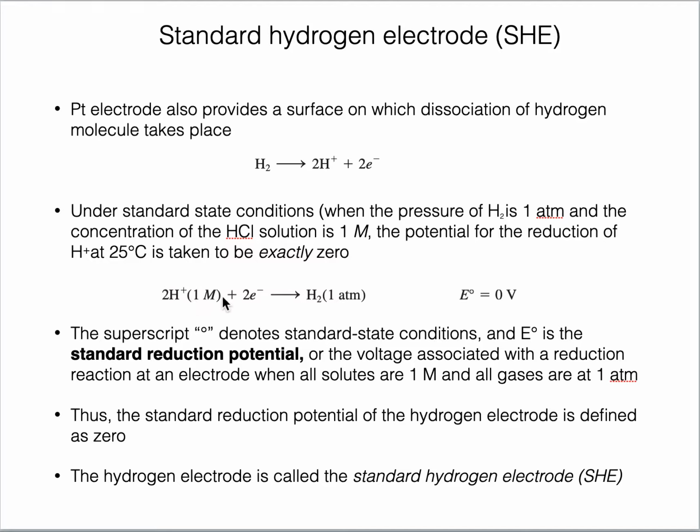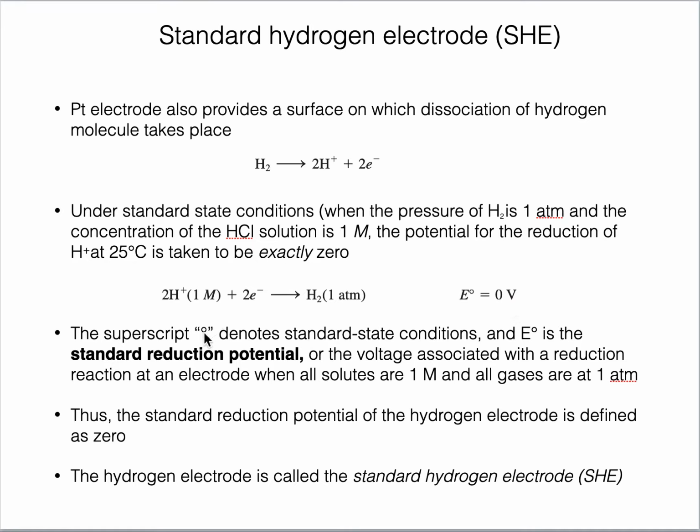Particularly for a reduction reaction, if it is taking place at standard conditions, then this is known as standard reduction potential. What do we call it? Standard reduction potential. We use the word reduction because here for this reaction the reduction is happening. So the standard reduction potential of SHE is 0. You have to keep it in mind.